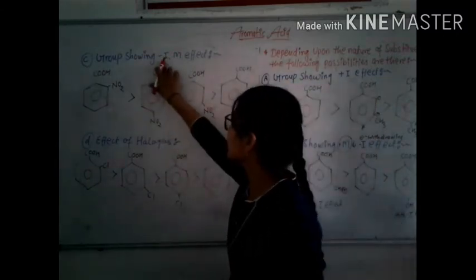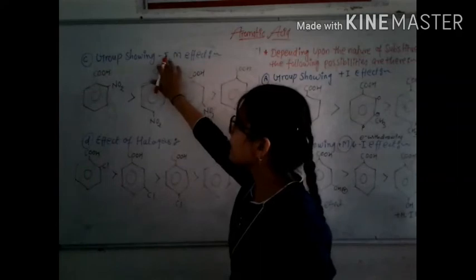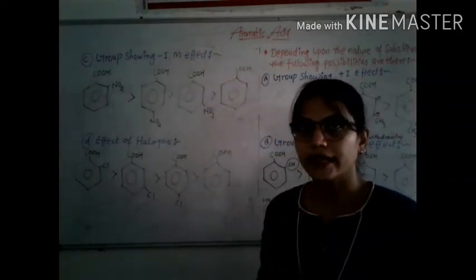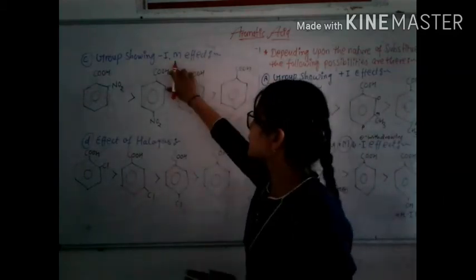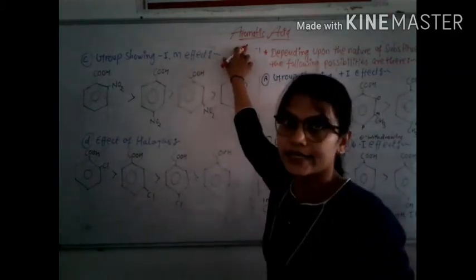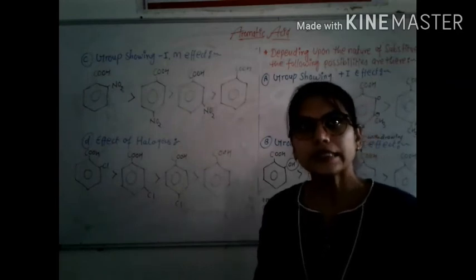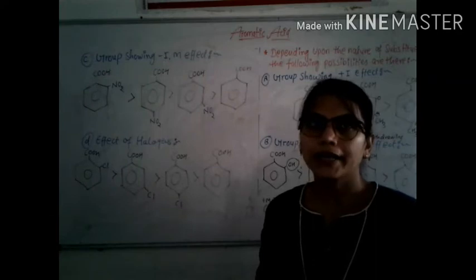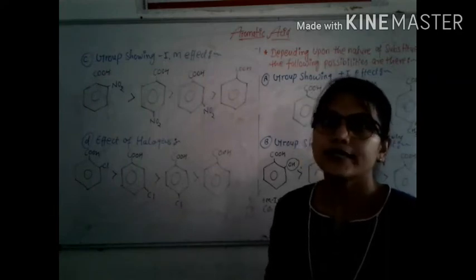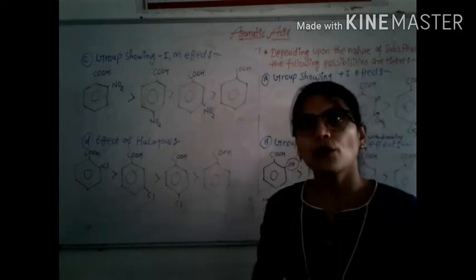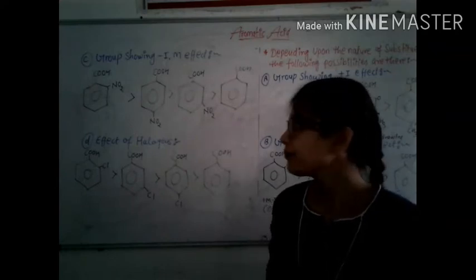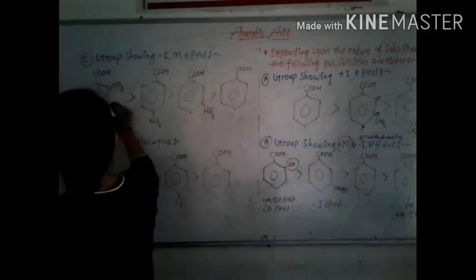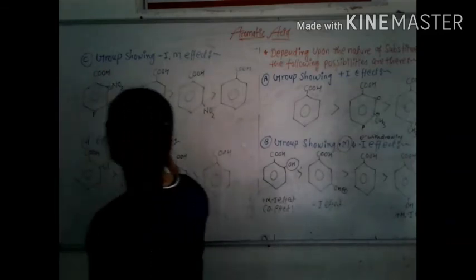Both the minus M and minus I effect increase the acidic strength of aromatic acid. This group disperses the negative charge and stabilizes the carboxylate ion. This group, when present at meta position, shows minus I effect only. It is ortho position, it is meta position and it is para position.